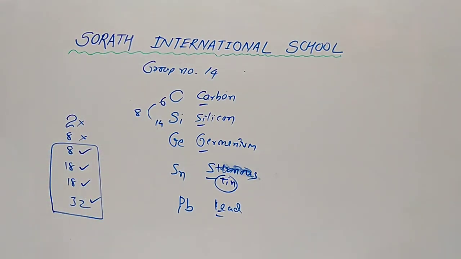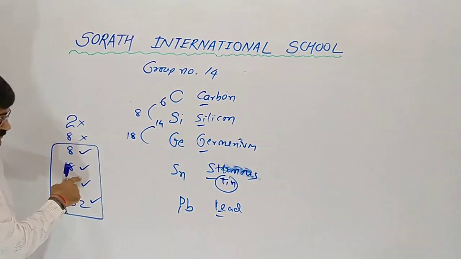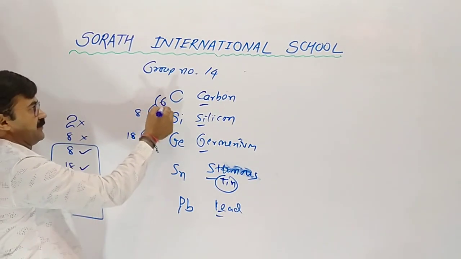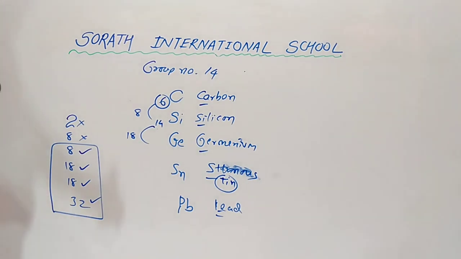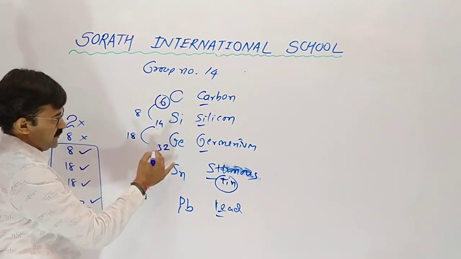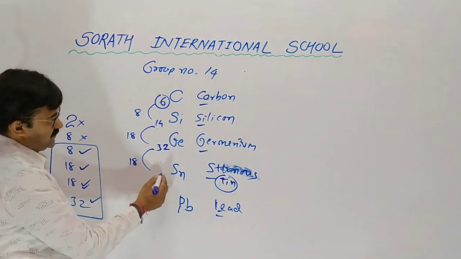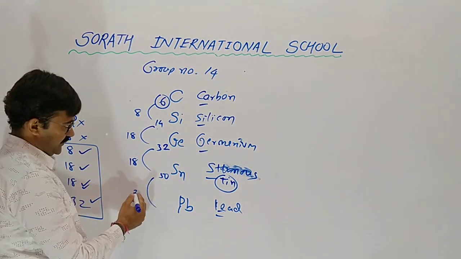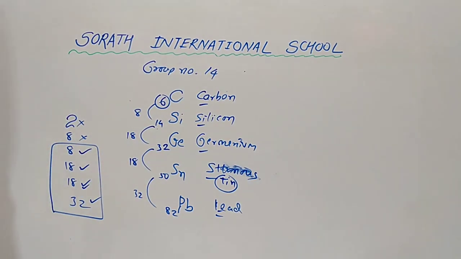What is 14? 14 is the atomic number. 14 plus 18, 32. 32 plus 18, 50. 50 plus 32, yes, it is 82.